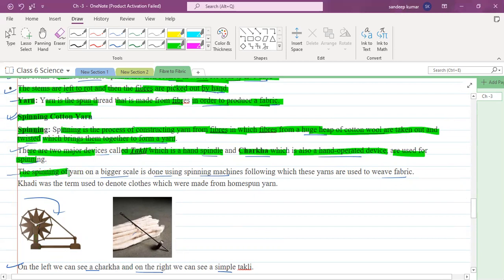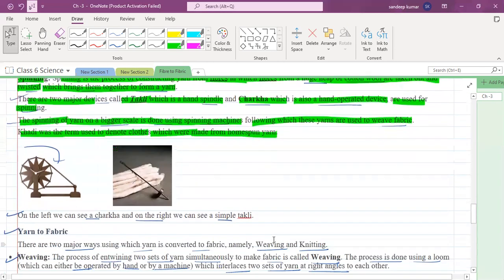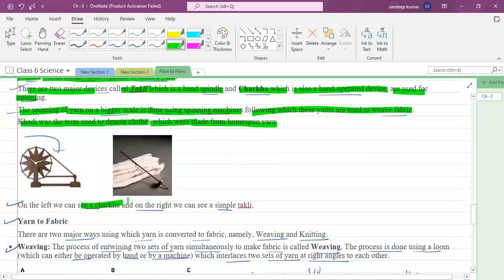The spinning of yarn on a bigger scale is done using spinning machines, following which these yarns are used to weave fabric. Khadi was the term used to denote the clothes which were made from the homespun yarn. Yes or no? You can see they have shown in the diagram. On the left, we can see the charkha. On the right, we can see a simple takli.